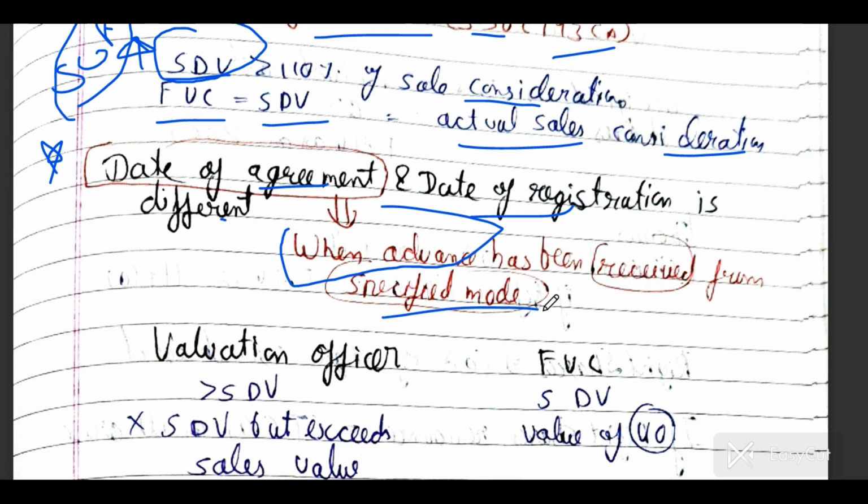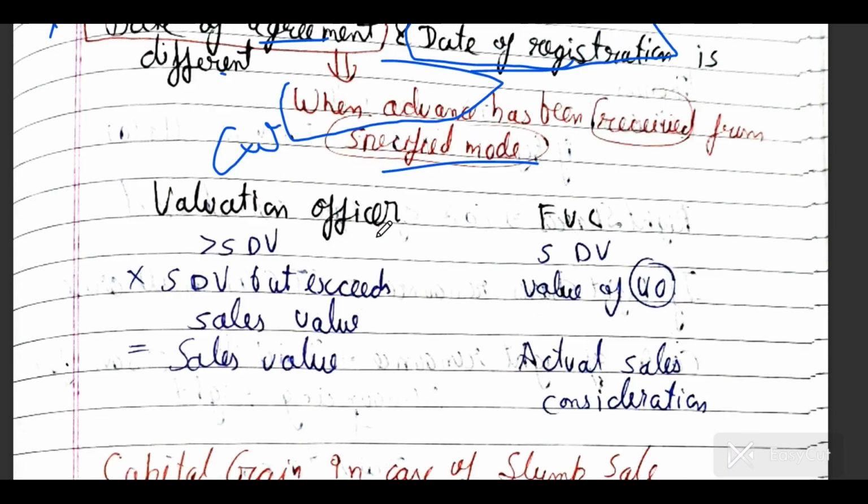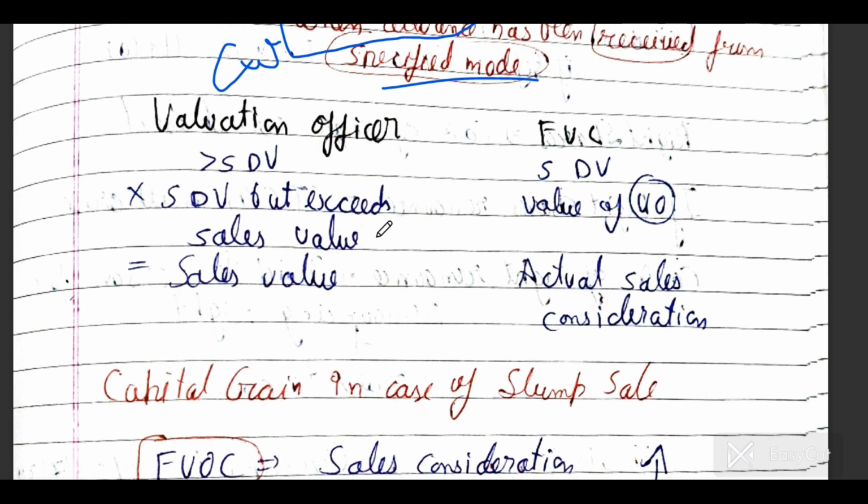If you have not received advance through a specified mode, if you received it in cash or any unspecified mode, then you have to take the date of registration. This is the most favorite, tricky adjustment, and you will forget it in the exam, so take a look twice.